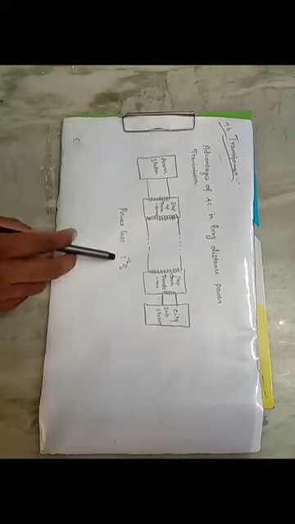Then why do we use alternating current? The power loss depends upon the square of the current. So we decrease the current with high voltage.